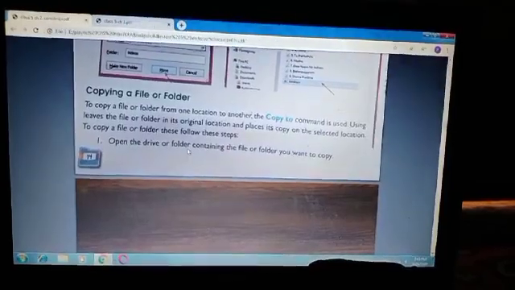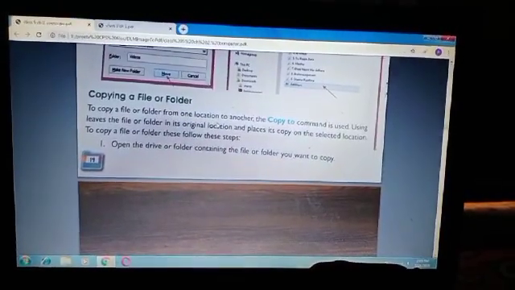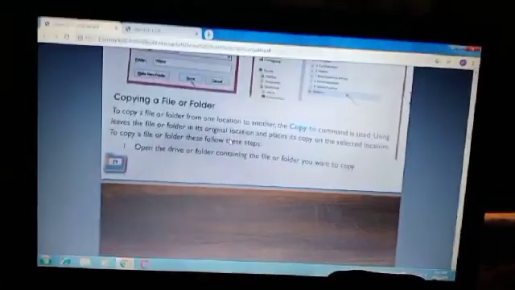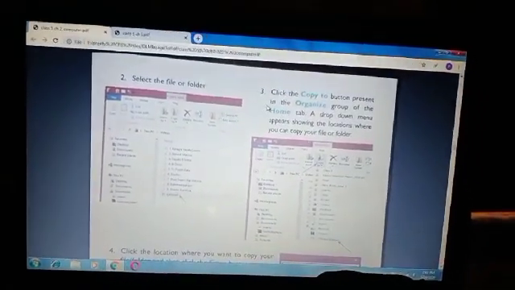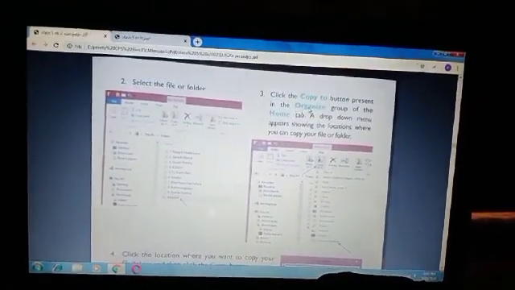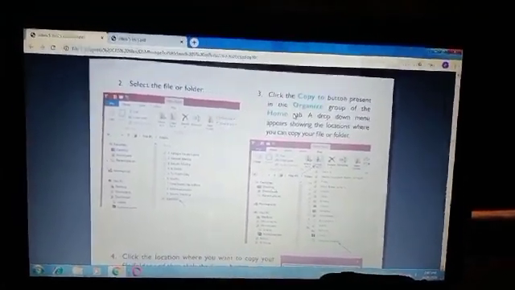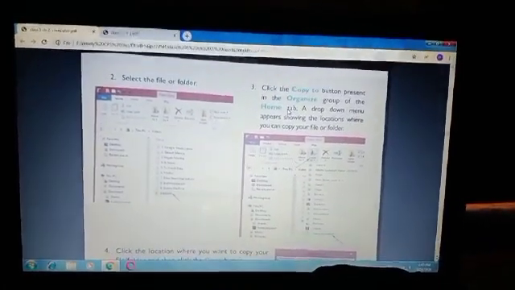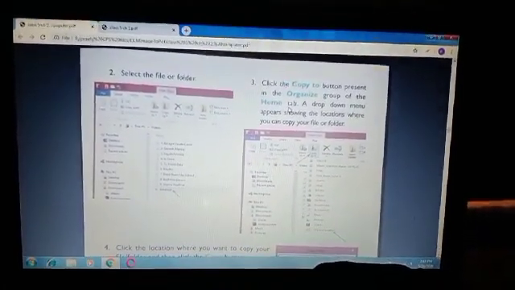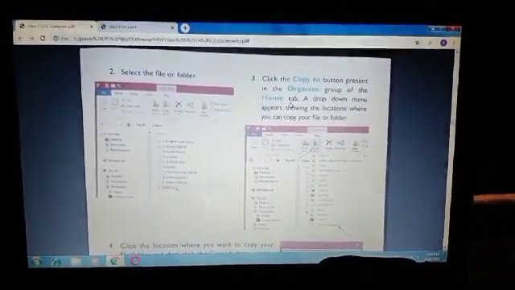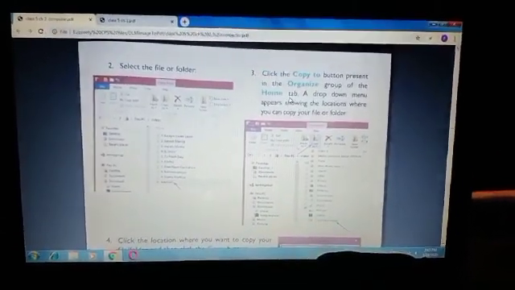And the next topic in this chapter is copying a file or folder. The second topic is copying a file or folder. Where is the Copy to command? Copy to command is the same as the Move to command. On the Home tab in the Organize group. The Copy to button is present in the Organize group of the Home tab. So both are present in the Home tab in the Organize group. Okay, so only 2 topics will come in the test in chapter number 2: Move to command and Copy to command.